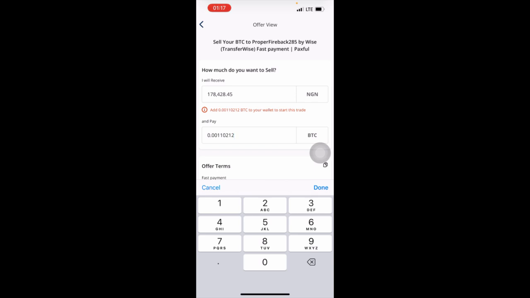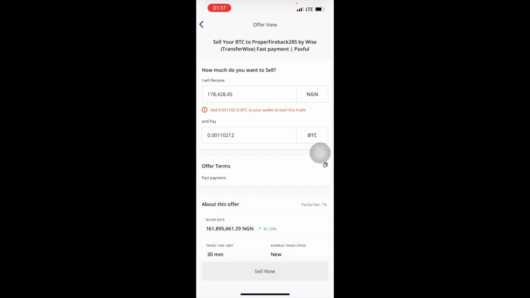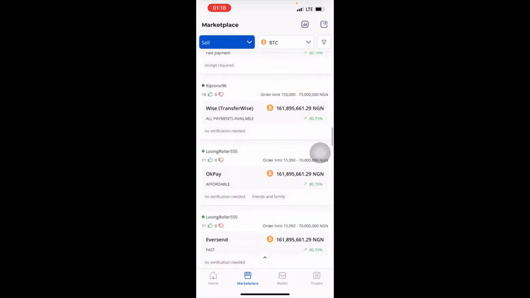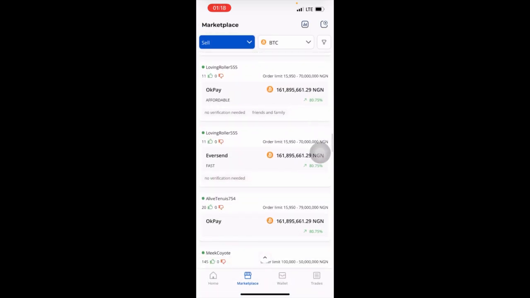So me selling this thing to this buyer, I'm getting 78,428 naira as profit. Is that the right thing? Yeah. So I can even go down and see more.